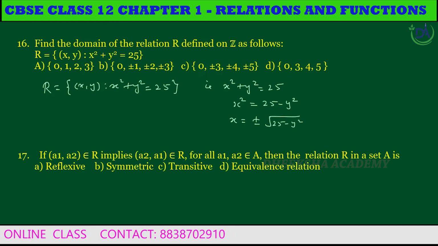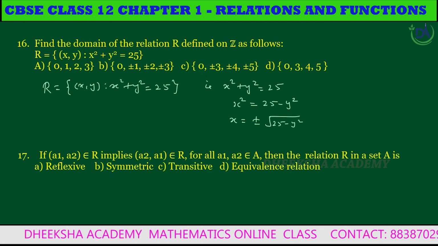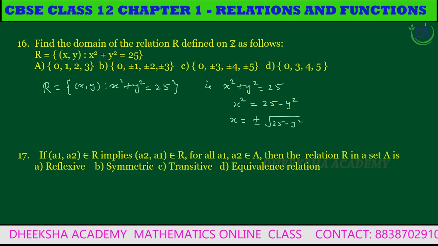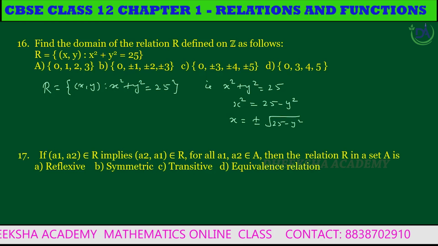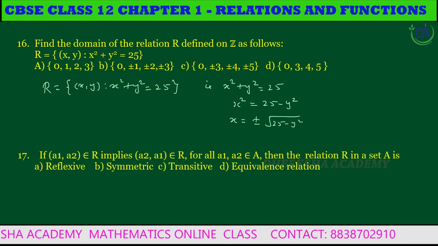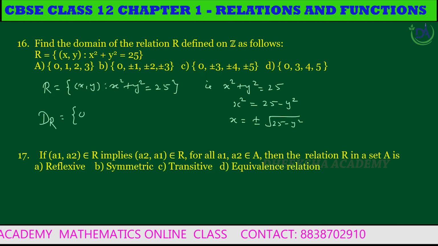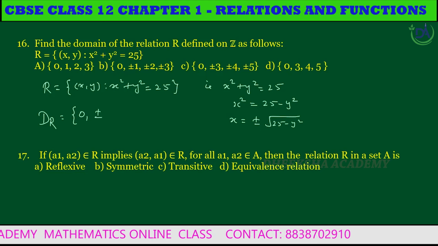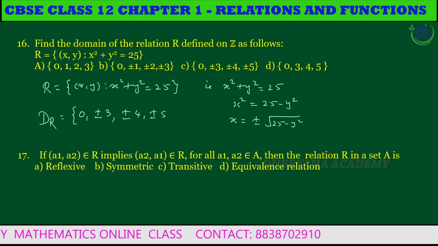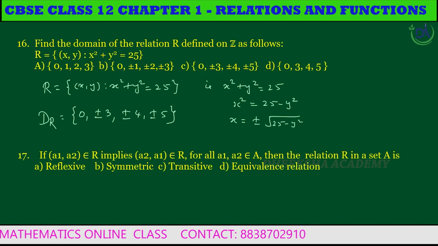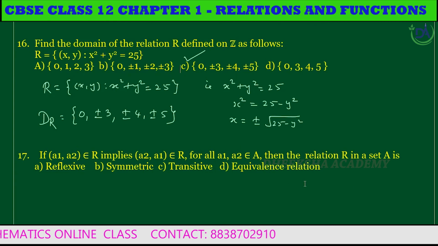So the possible values of x are 0, plus or minus 3, plus or minus 4, plus or minus 5. These satisfy the equation x is equal to plus or minus square root of 25 minus y square. So the domain of the relation R is equal to 0, plus or minus 3, plus or minus 4, plus or minus 5. So option C is the correct option.